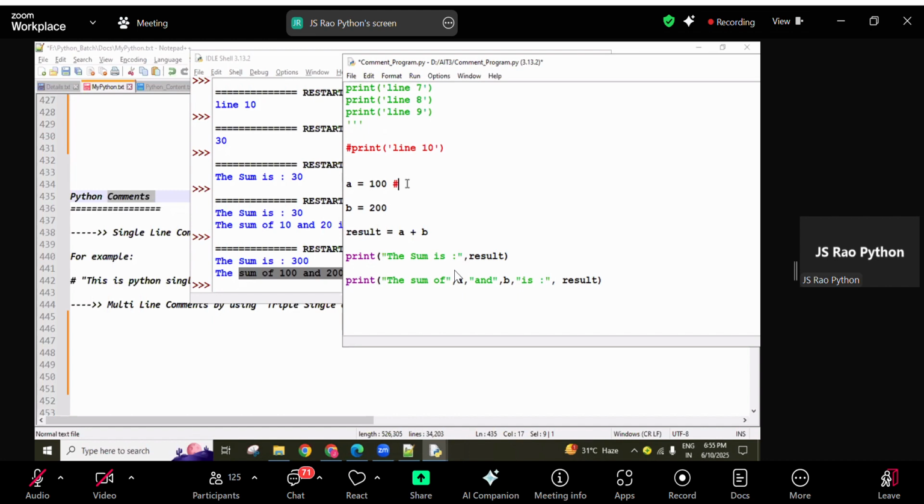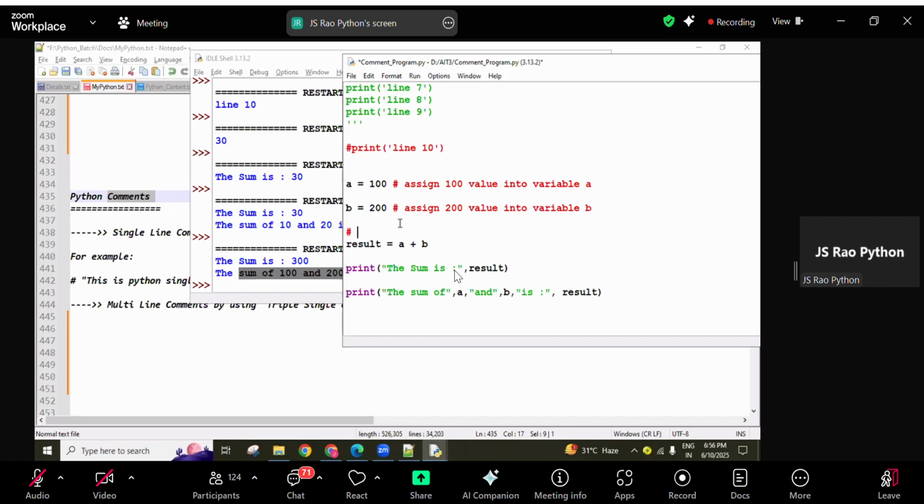Now you can write comments like this. See what is happening in this line. I want to write here: assign or store 100 value into variable a. Like a message I'm writing. And next, one more comment: assign 200 value into variable b.